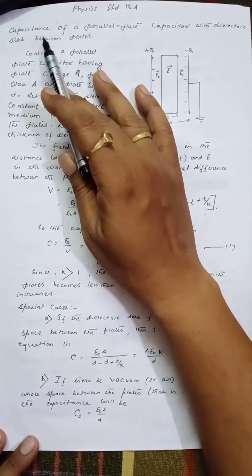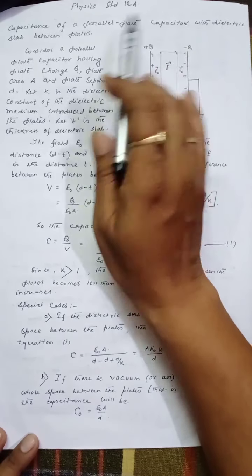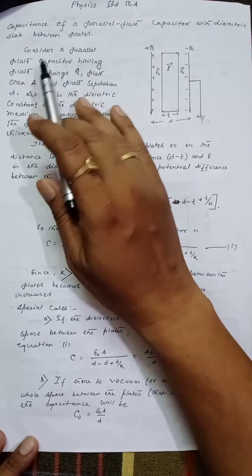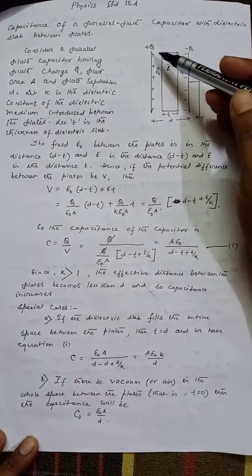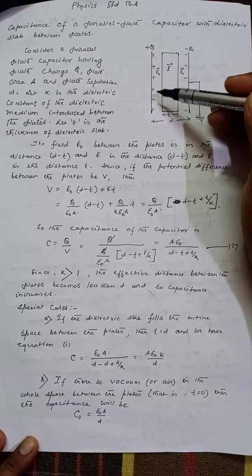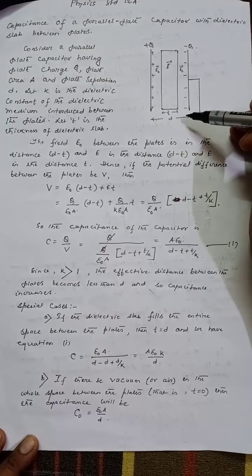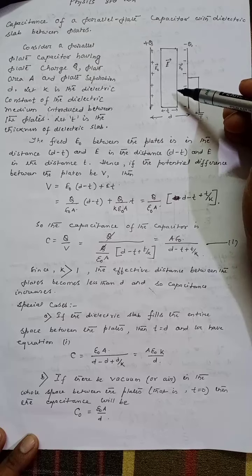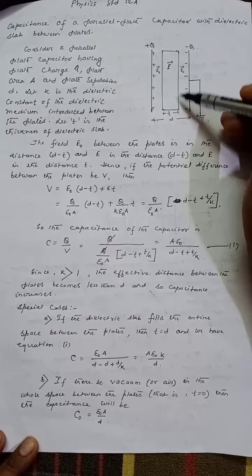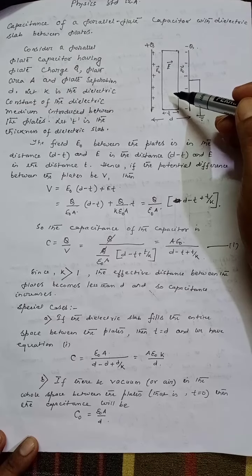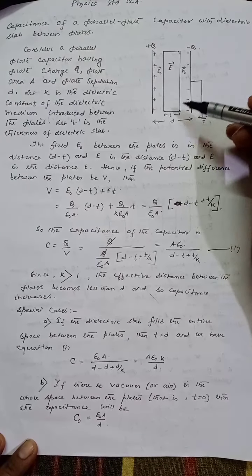We are going to discuss the capacitance of a parallel plate capacitor with a dielectric slab between the plates. Consider a parallel plate capacitor having plate charge Q, plate area A, and separation between the plates d. Let K be the dielectric constant of the dielectric medium introduced between the plates, and suppose t is the thickness of the dielectric slab.